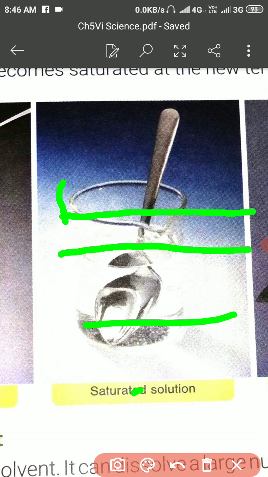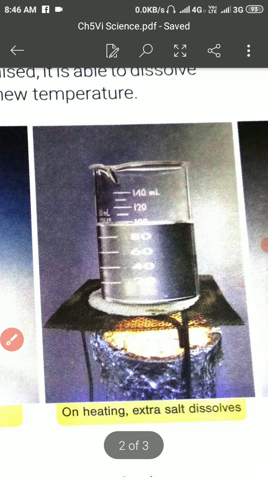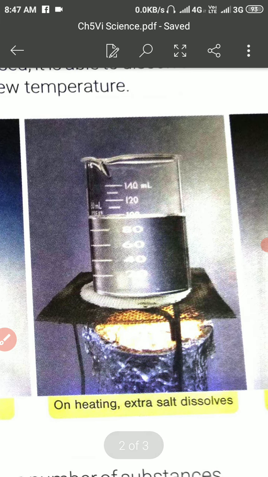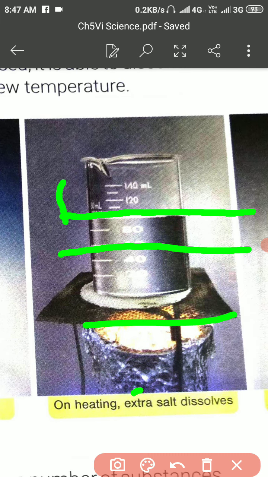And now let us see some other things, that on heating, if you provide the energy to this solution by giving the heat, then there will be movement in the molecules of that particular solution, and further that energy will be capable to mix more and more solute into that particular solution. So on heating, extra salt dissolves. So if you put the energy to them, then that will be able to mix the solute. So this is one thing.